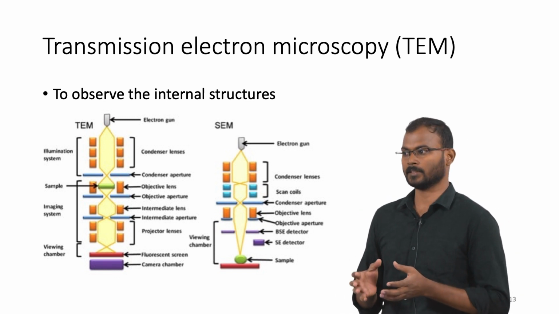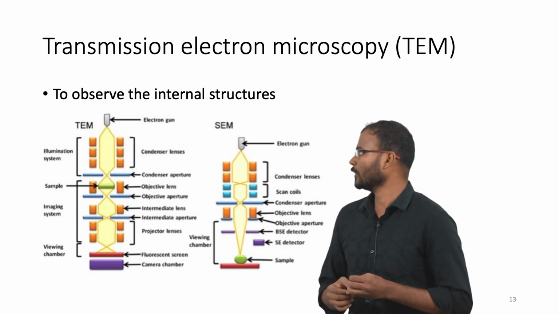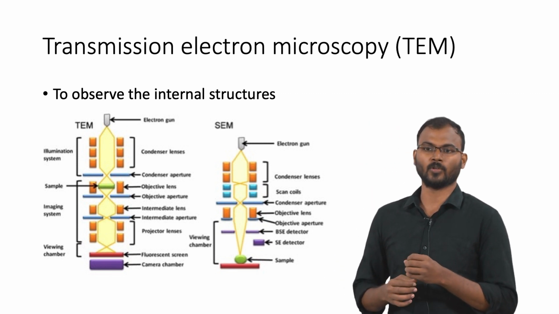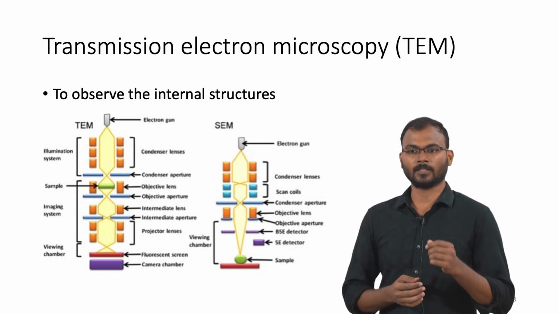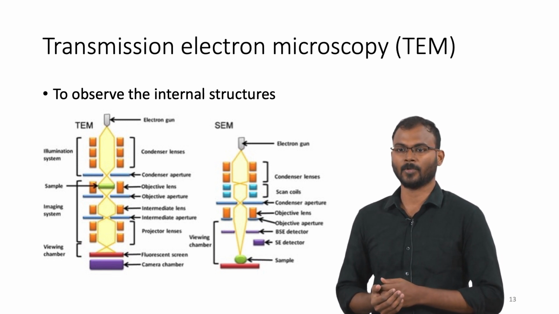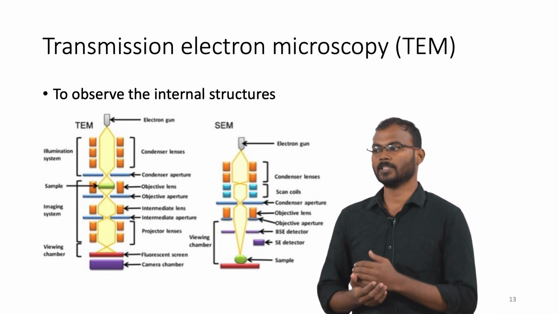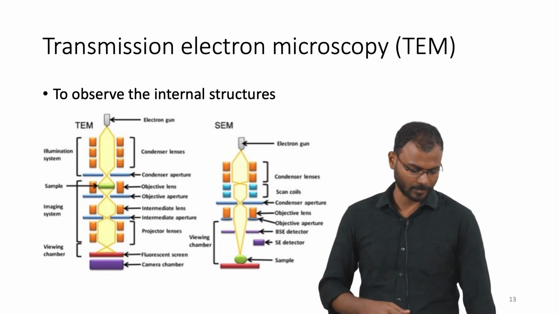If your material has a porous structure, the electrons won't have any inhibition passing through that porous structure. If you have a compact material, based on the density of the material, the electron transmission will vary. So, based on that, the image would be observed under the transmission electron microscope.